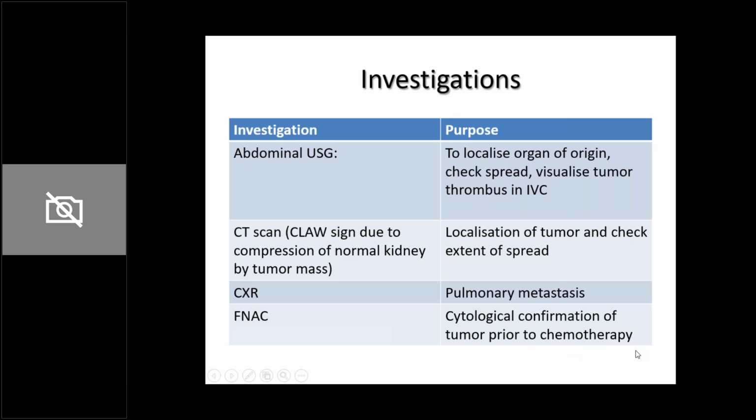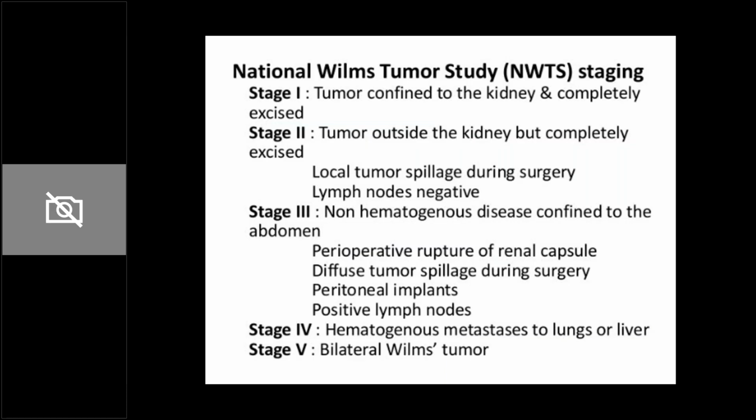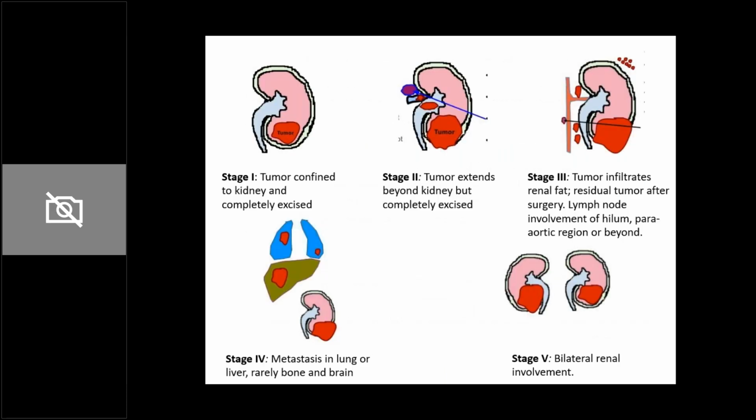Other schools of thought say that radiology is good enough to diagnose a Wilms tumor, because if you do an FNAC, you're going to spill the tumor in the tract and lead to upstaging. But those who do FNAC first say that it can still be some other tumor. You cannot be so sure on radiology. We should do an FNAC first and confirm the tumor. So this is the staging. I just want you to go back and read the staging for yourself.